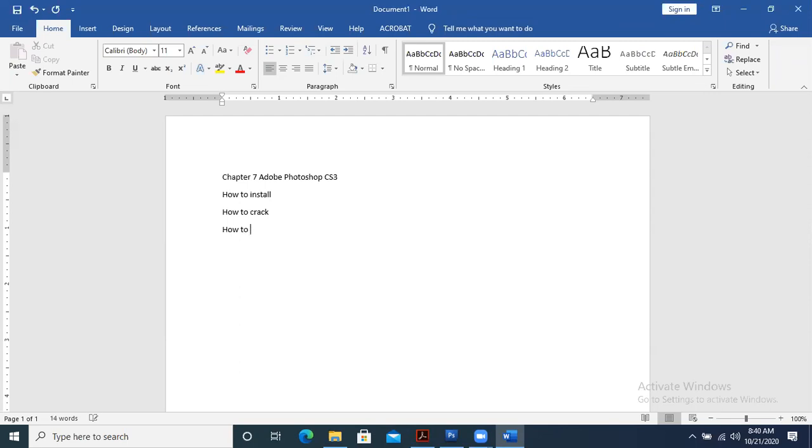How to open, how to take a new file. Remember what we had done in the new file? What were the options available? How to set the length, breadth, and resolution of a graphic file. These are the things that we have done. How to open an image. These are the things that we have done.